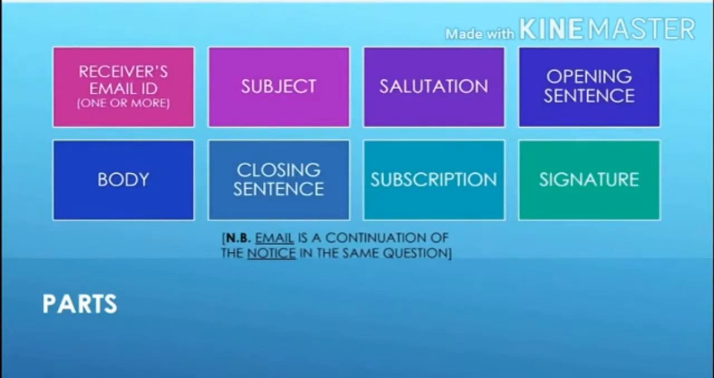The second part is the subject. The third part is the salutation. The fourth, fifth, and sixth parts taken together make the body of the email. However, the opening sentence and the closing sentence carry separate marks. The seventh part is the subscription, and the last part is the signature of the sender. Remember that the notice and email are interconnected according to the ICSE format of question.